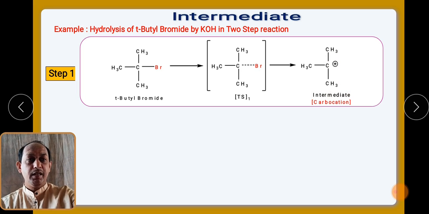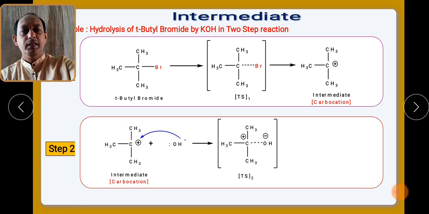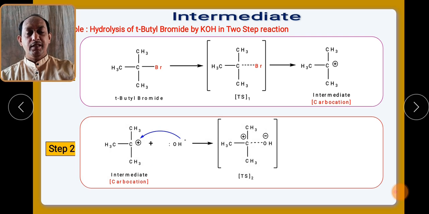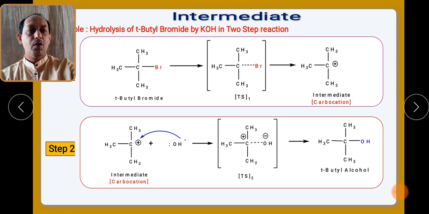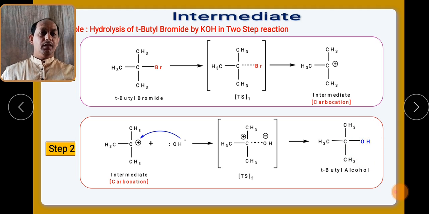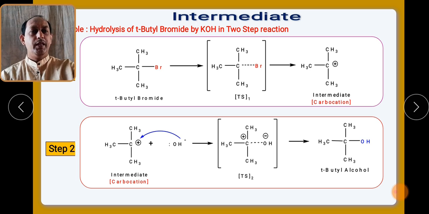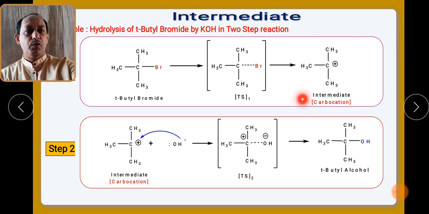The intermediate is a carbocation species, and in step 2 this carbocation species is attacked by the nucleophile. So a nucleophile attacks in the second step, and as a result this particular bond is about to form in the transition state, and very fast it is formed, and you get the formation of tertiary butyl alcohol. Here you get the OH in the second step. So the hydrolysis of tertiary butyl bromide by KOH gives tertiary butyl alcohol. Here occurs the formation of the carbocation, and the carbocation is the intermediate species.